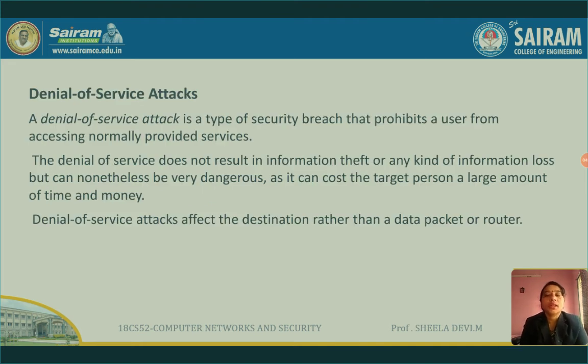The last attack is denial of service attack. What is denial? Denial is stopping the service to the authorized person by the unauthorized person. So, a denial of service attack is a type of security breach that prohibits a user from accessing normally provided service, as I said. The denial of service does not result in information theft. It is not going to steal any information. No data loss will be there, but it will waste our time, and the cost can be very dangerous, as it can cost the target a large amount of time and money.